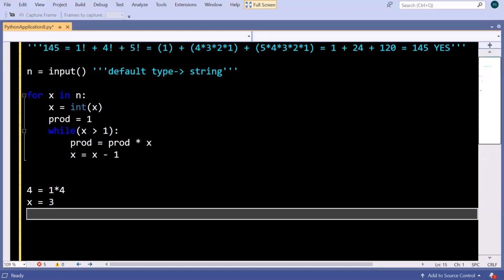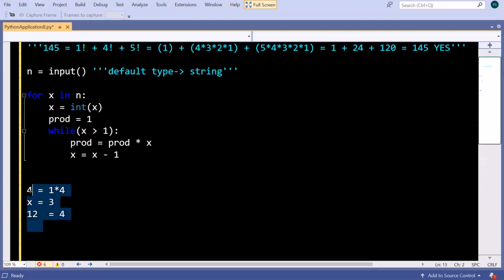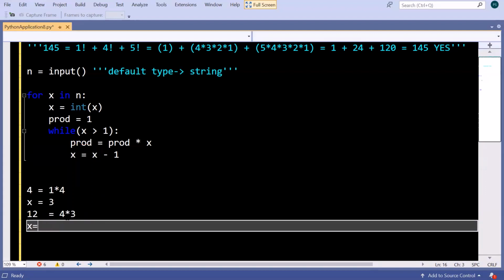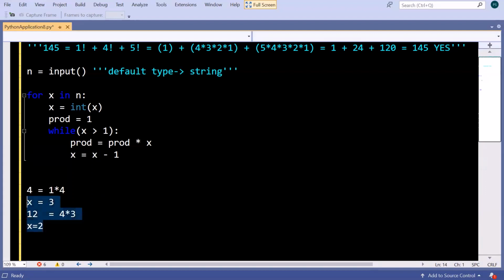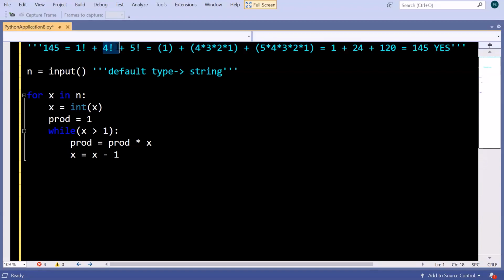Then again what will happen? In product, 12 will come, because the product, which as you can see is 4 here, will be multiplied by 3, that's why we have got 12, and then x will become 2. So this way the factorial of this digit will be completed. But what we have to do is not just a factorial, we have to sum all these factorials.